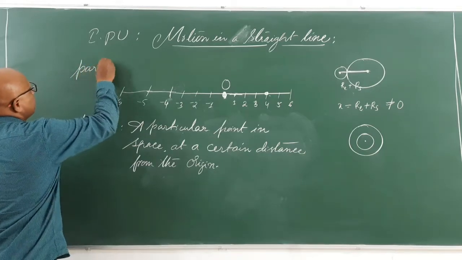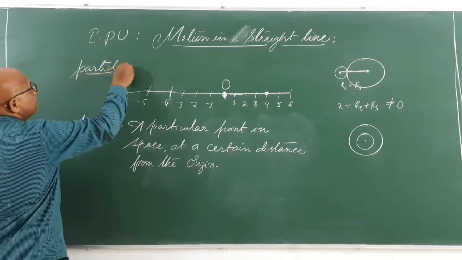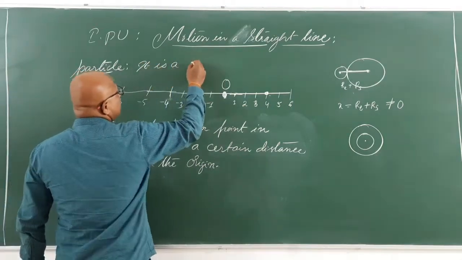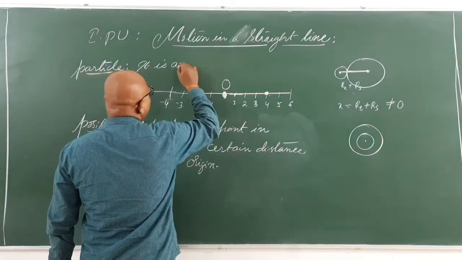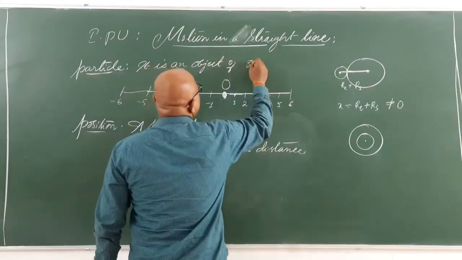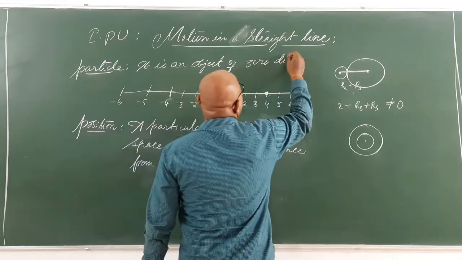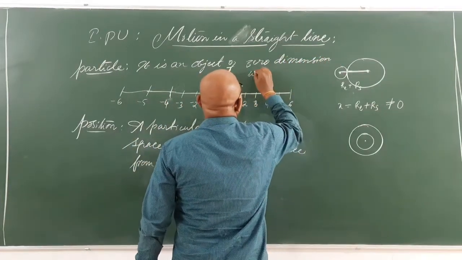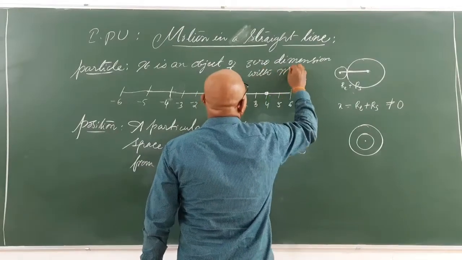I should have explained particle first. What is a particle? It is an object of 0 dimension with mass.